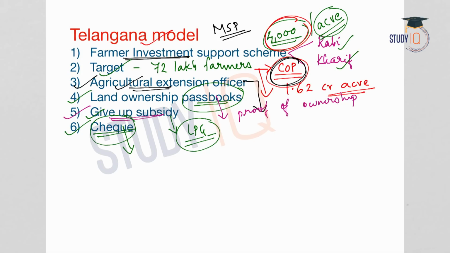This will avoid a situation where the subsidy transferred into accounts is used by the banks to recover the outstanding loans of the farmers. Sometimes a farmer would have availed some loan from a particular bank, and if the subsidy amount goes to that bank, there is a chance that they will recover the loan from the subsidy amount. So in order to avoid such a situation, the farmer can deposit the check in a different bank. So this will provide flexibility to the farmer.